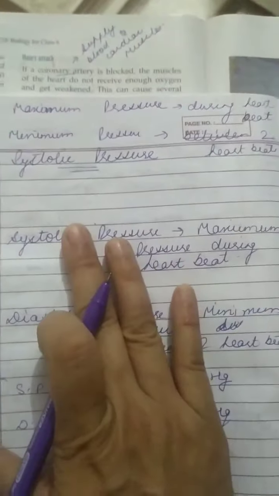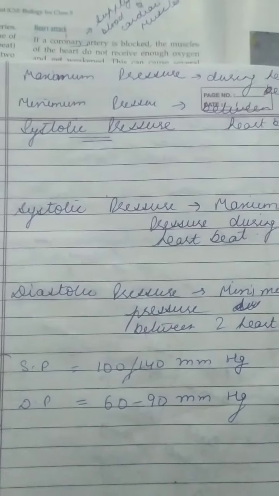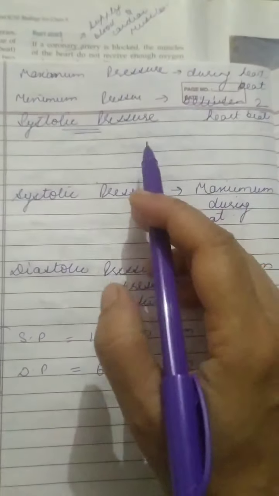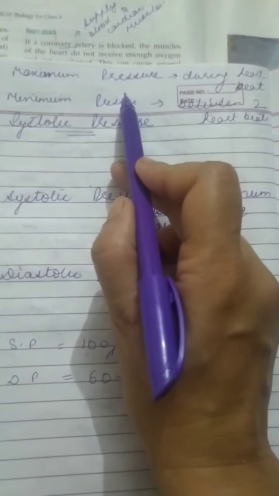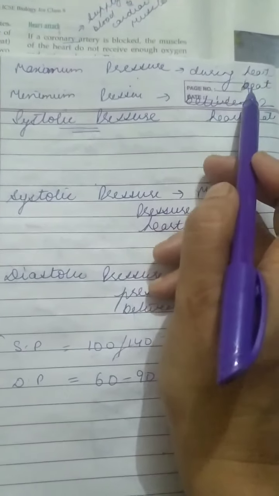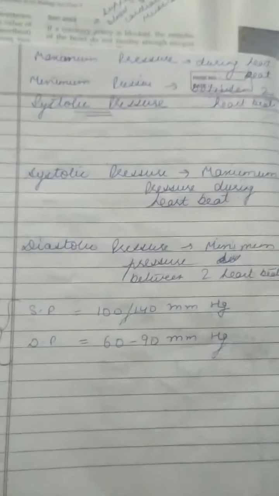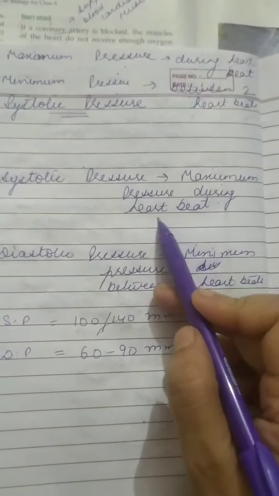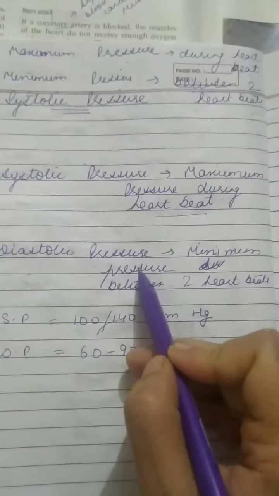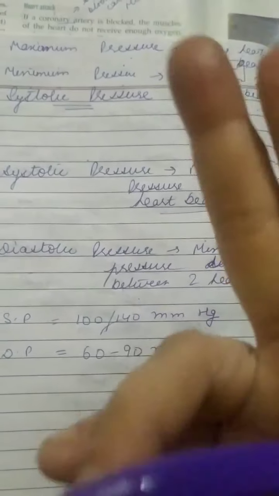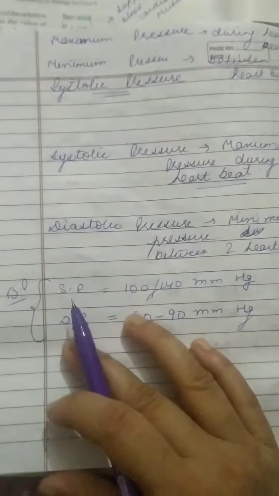Now we will discuss it. What is systolic and diastolic pressure? Maximum pressure is during the heartbeat and minimum pressure is between the two heartbeats. So systolic pressure is the maximum pressure during the heartbeat and diastolic pressure is the minimum pressure between the two heartbeats. So what is the normal BP?